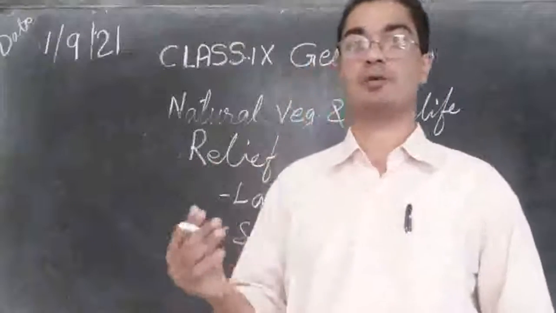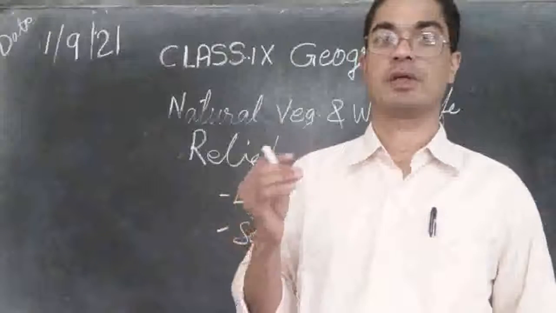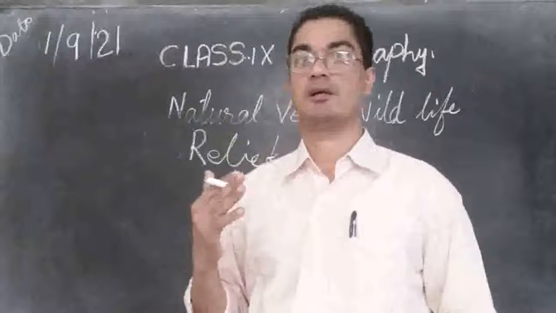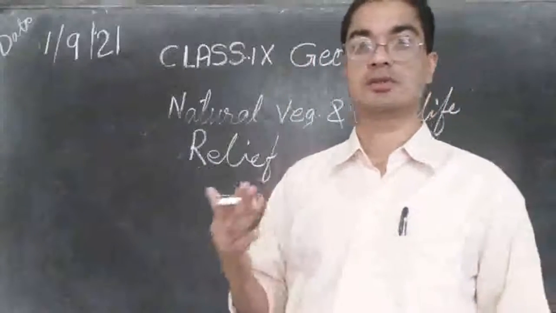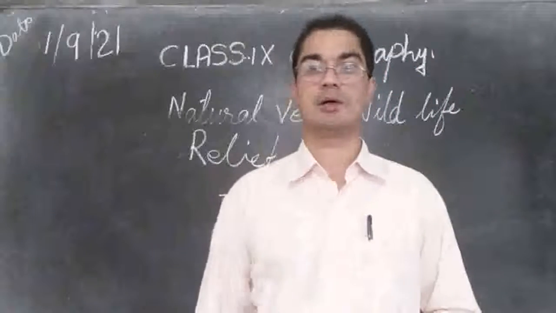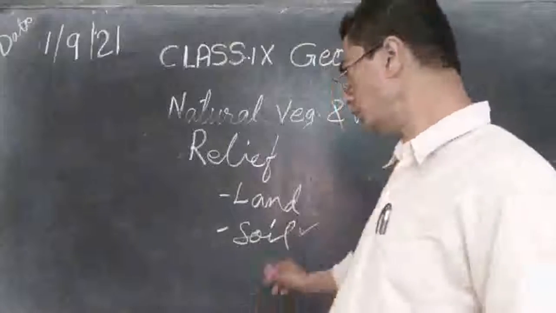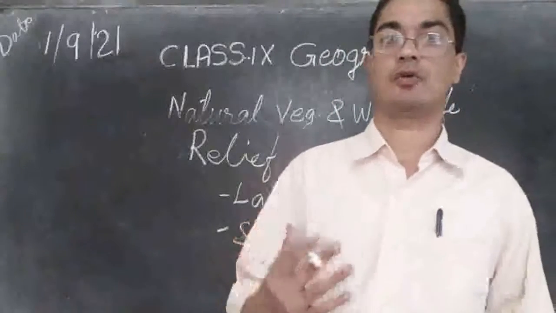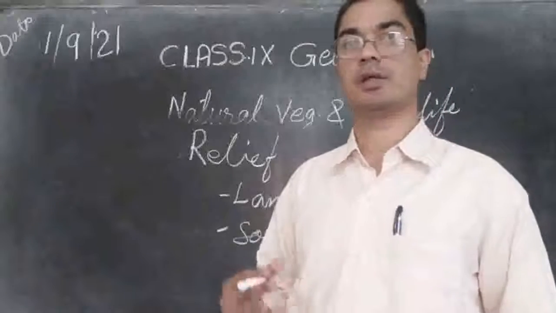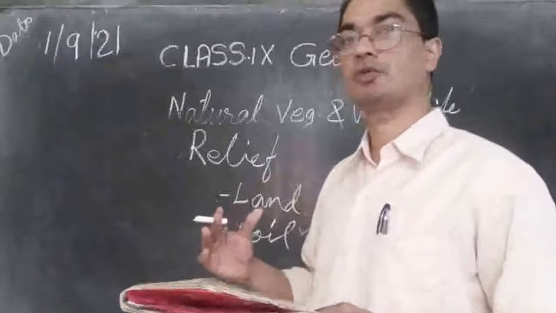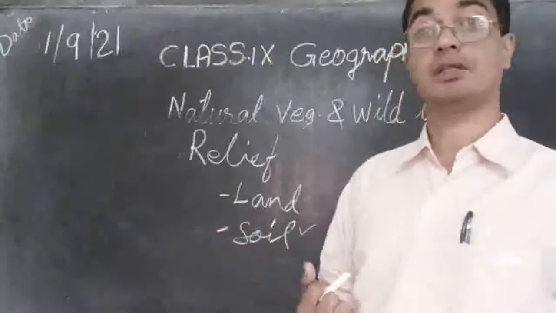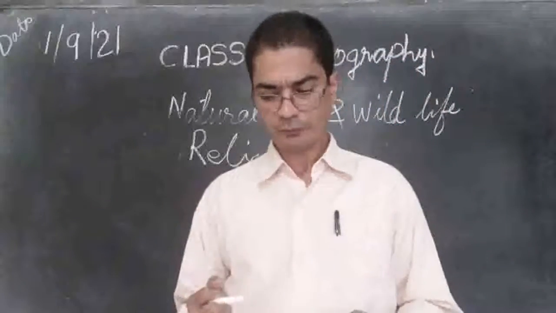We have studied early about different type of soil, like black soil, laterite soil and red soil. So many types of soils we have already learned. So let us see about what kind of soil is good for the growth of vegetation. What are the type of soil that are good for growth of the cultivation and so on.